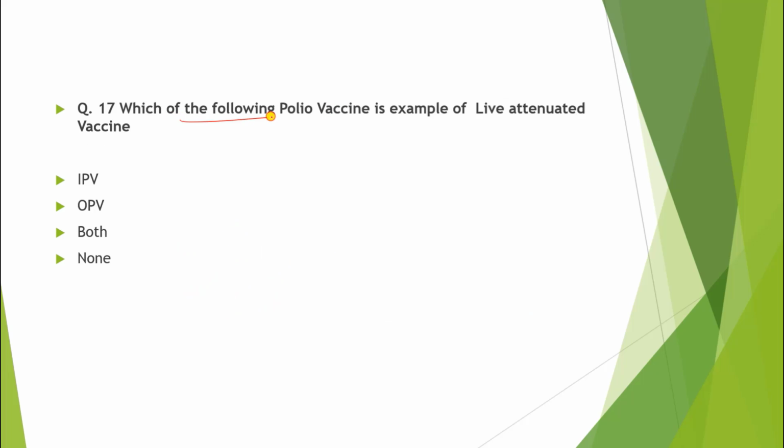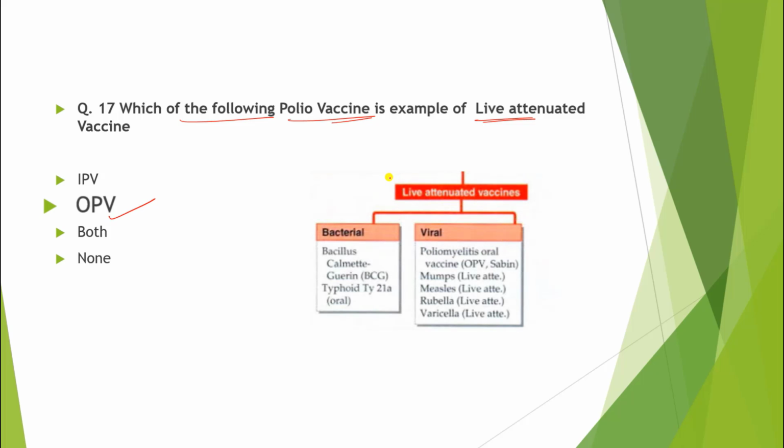Question number 17. Which of the following polio vaccine is example of live attenuated vaccine? So the correct answer is oral polio vaccine. Just look at here, live attenuated vaccine, viral vaccine and poliomyelitis oral vaccine. And this is also known as a OPV and this is also known as a Sabin.